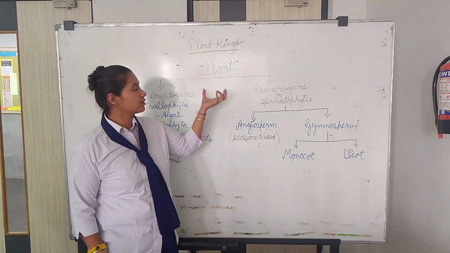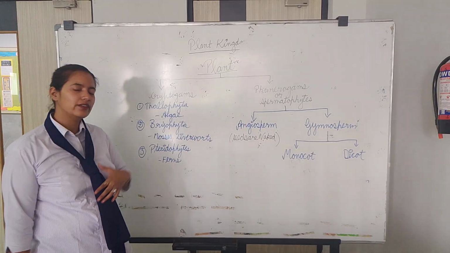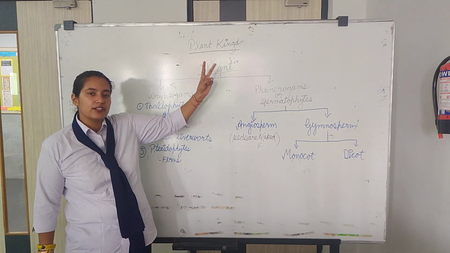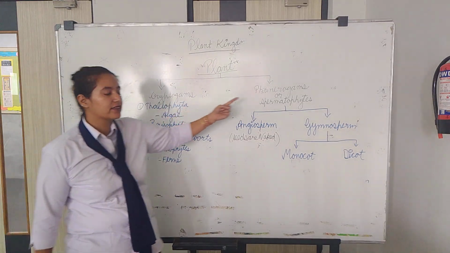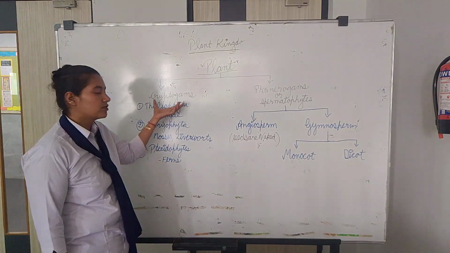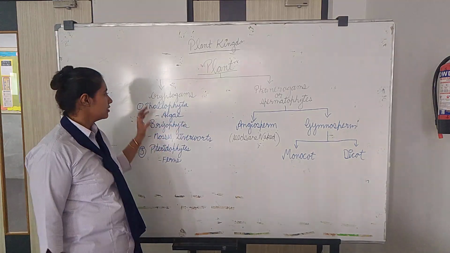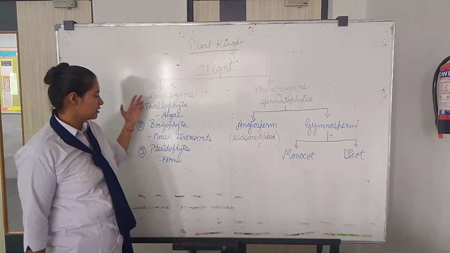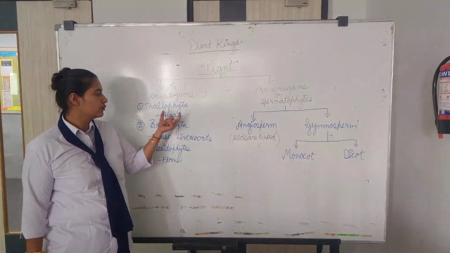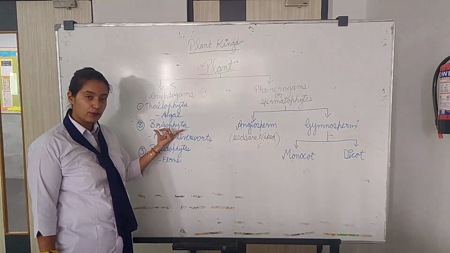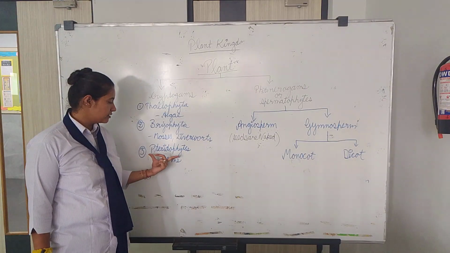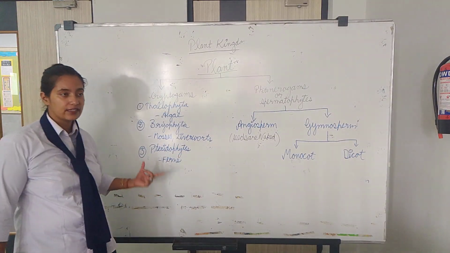So now we will be looking at the advanced classification. So now let's have a look. In the advanced classification, plants have been divided into two types, that is the cryptogams and the phanerogams. Phanerogams, another name is spermatophytes. So firstly, let's have a look at the cryptogams. The cryptogams have been further divided into three types. Thallophyta. In Thallophyta, we take the example of algae. Then bryophytes. In bryophytes, we take the example of mosses and liverworts. And last, pteridophytes. In pteridophytes, we take the example of ferns.